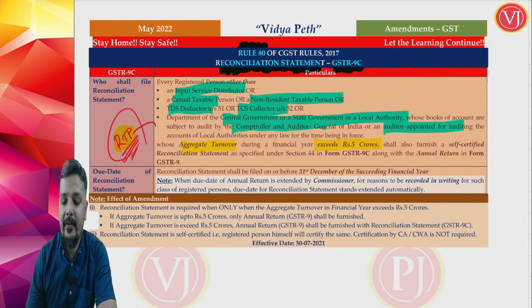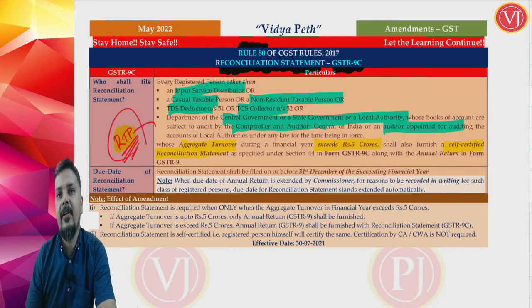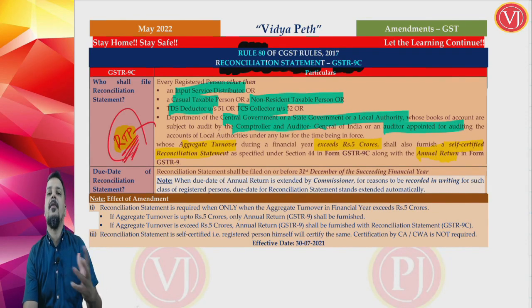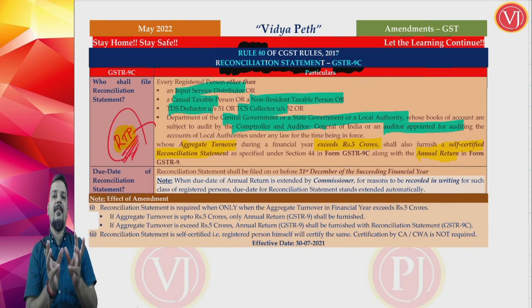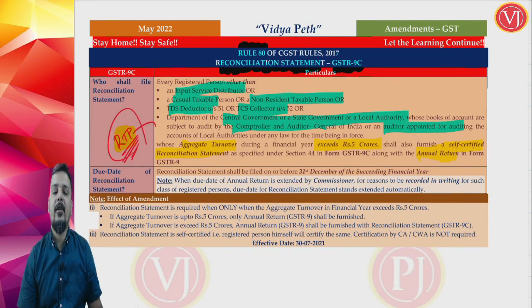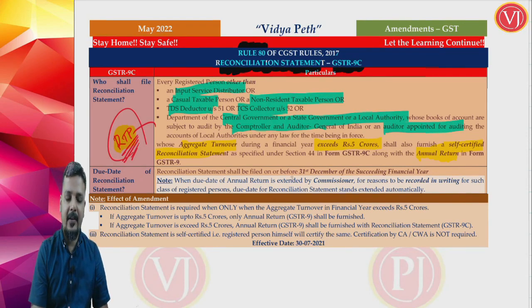He shall give a self-certified reconciliation statement reconciling the figures between GSTR 9, that is the annual return, and the annual audited financial statements. So 9C will act as a reconciliation statement between GSTR 9 annual return and annual audited financial statements. And obviously the due date remains the same, it is 31st of December of the succeeding financial year.